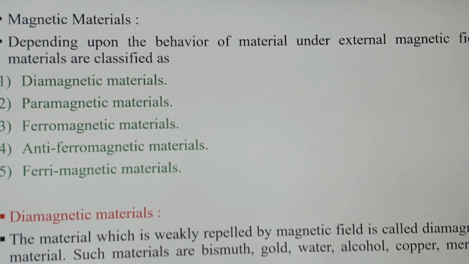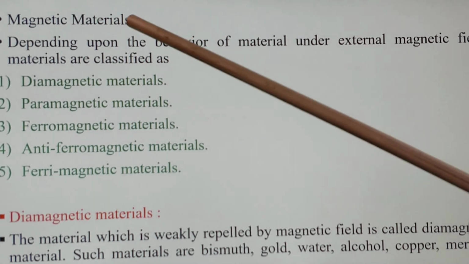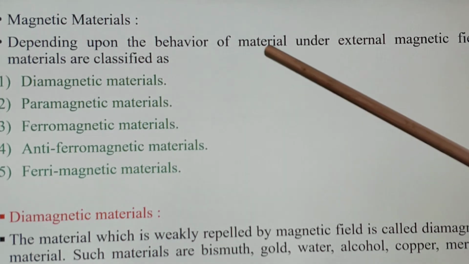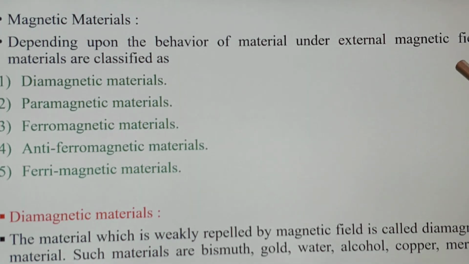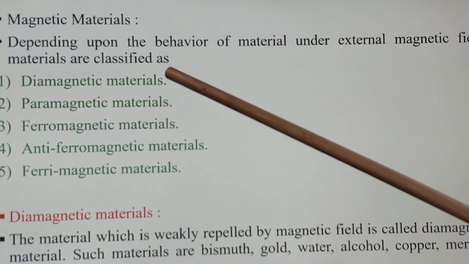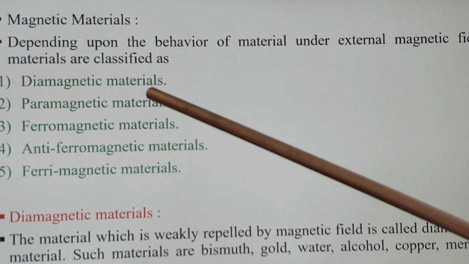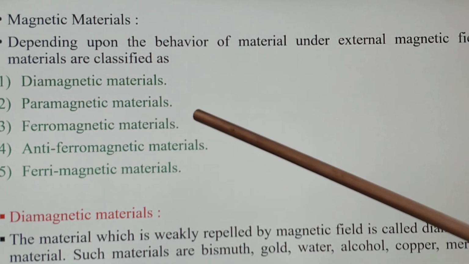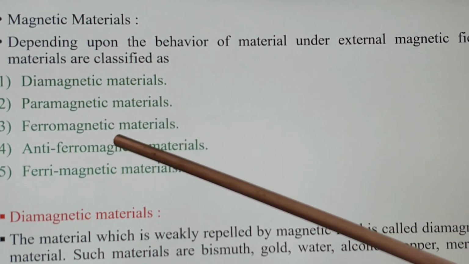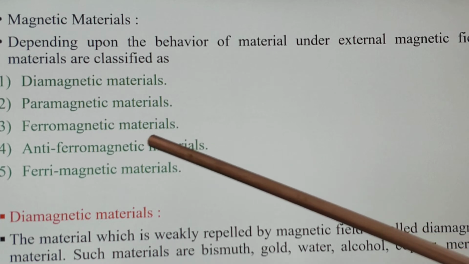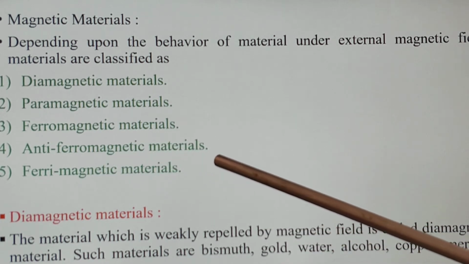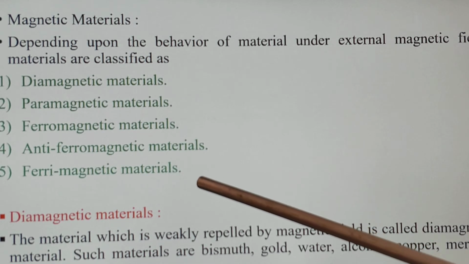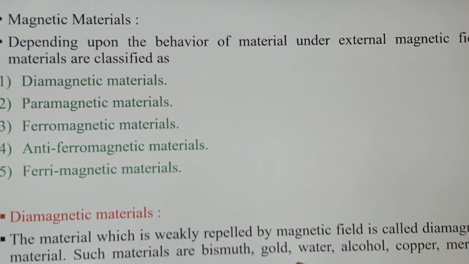Now we see the next point, magnetic materials. Depending upon the behavior of material under an external magnetic field, materials are classified as: first, diamagnetic materials; second, paramagnetic materials; third, ferromagnetic materials; fourth, antiferromagnetic materials; and fifth, ferrimagnetic materials. So we see one by one.